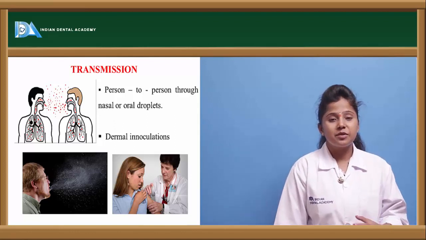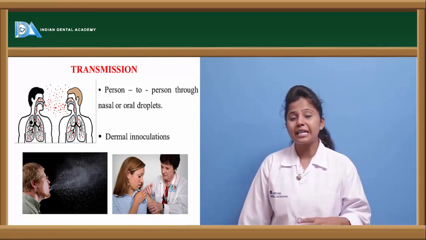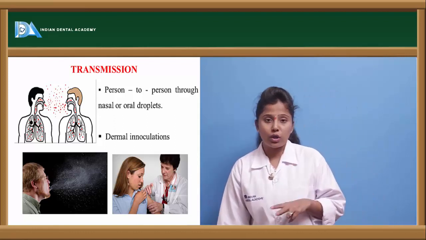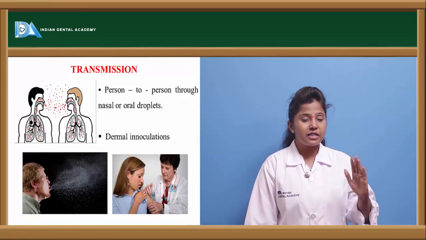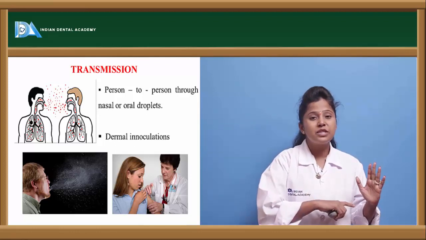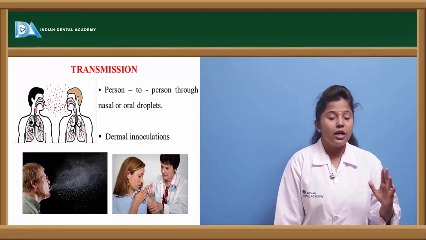Let us see the transmission, how this bacteria is getting transmitted. One way is from person to person through nasal or oral droplets. If an infected person sneezes or coughs, the droplets coming out of the body contain millions of bacteria.